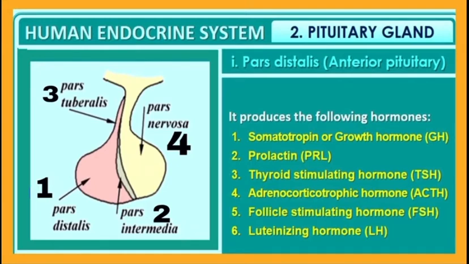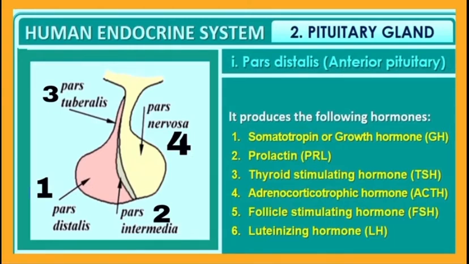Now, let us see the hormones secreted by pars distalis. It secretes the following hormones: 1. Somatotropin or growth hormone, GH. 2. Prolactin. 3. Thyroid stimulating hormone or TSH. 4th.